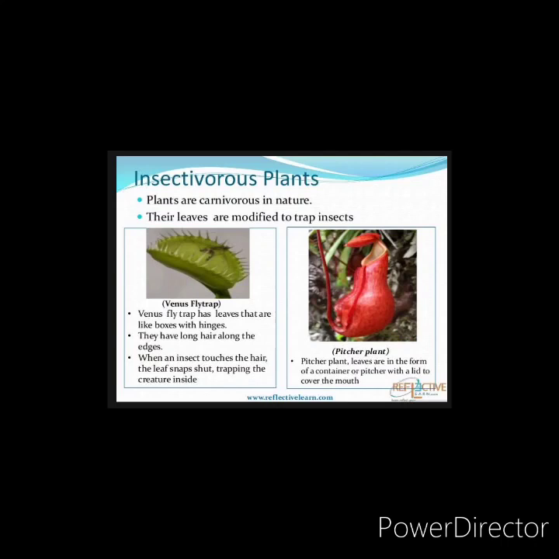Yes, what happens in a pitcher plant? The cavity of the leaves is filled with sweet smelling nectar, for which the insects get attracted to the leaves. And what happens when the insect enters the leaves? Its lid closes down. The insect gets trapped and drowns in the nectar. So this is how the Venus flytrap and pitcher plant attract the insects and get their nutrients.